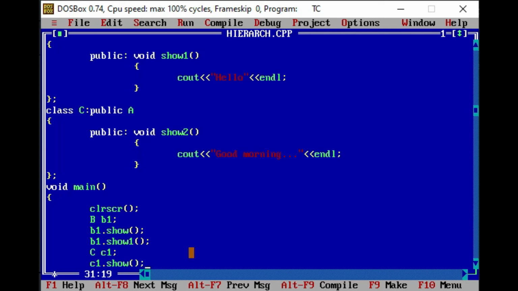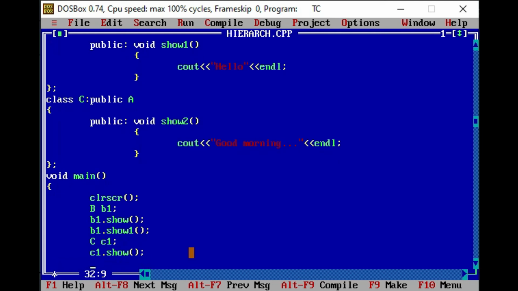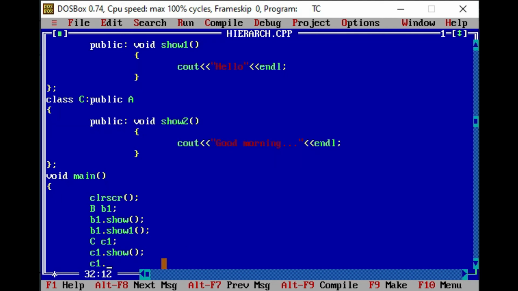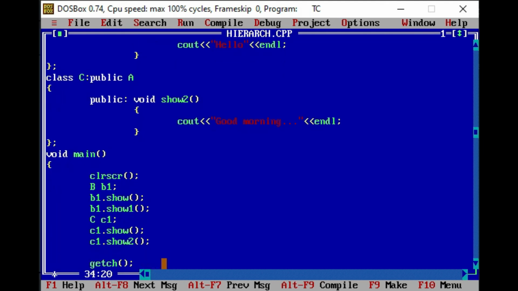So here we have called the show function which is defined in class A with the help of object C1 which is of class C. Now again we will call another function with the help of C1 object which is already defined in class C itself. Okay, so I am writing here C1 dot show2. Okay, in here get ch.